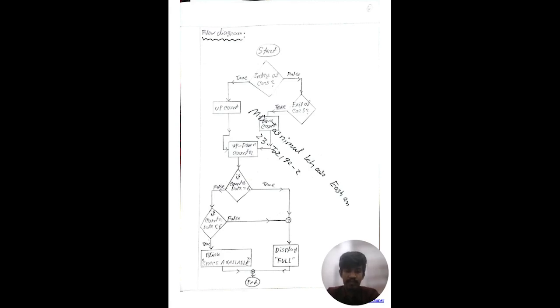So if it is equal or greater than 6, then the display shows full. If it's not equal or not greater than 6, then it makes another comparison, where it checks if it's less than 6. If it's true, then the display shows space available. If false, then it shows the garage is full.